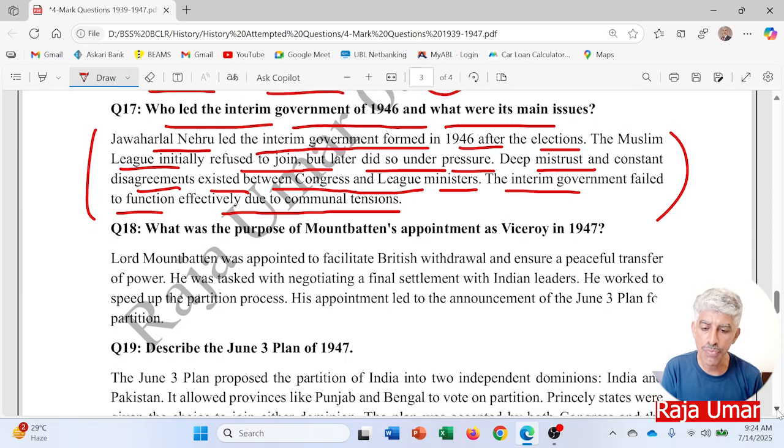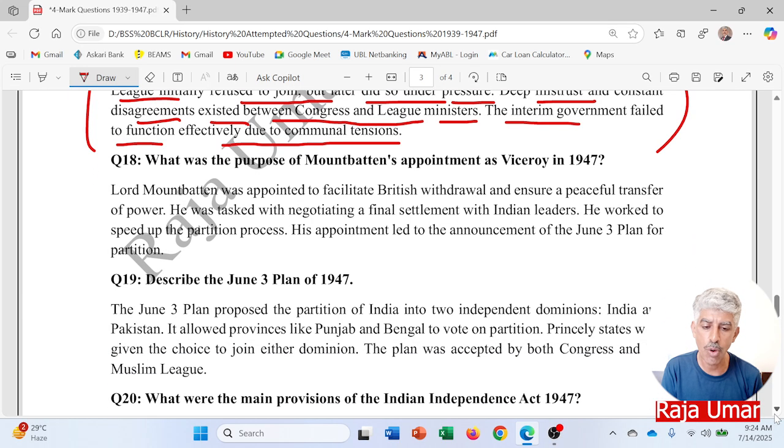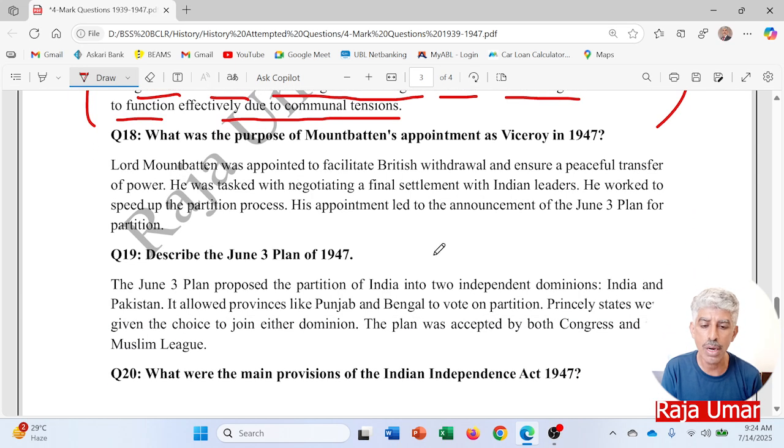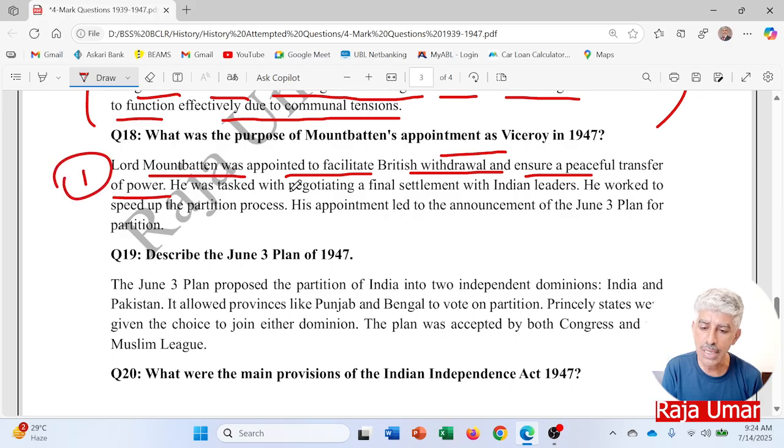What was the purpose of Lord Mountbatten's appointment as Viceroy of the subcontinent in 1947? So this is the next question. Lord Mountbatten was appointed to facilitate British withdrawal and ensure a peaceful transfer of power to the Indians. Point number one, he was tasked with negotiating a final settlement with Indian leaders. Point number two, he worked to speed up the partition process.